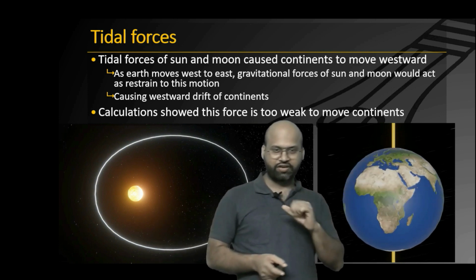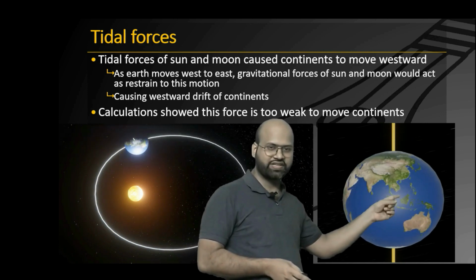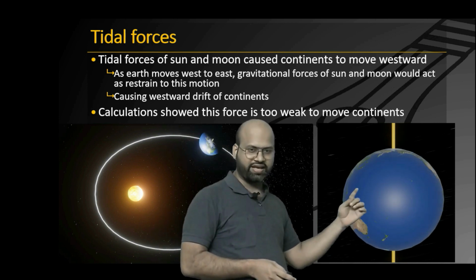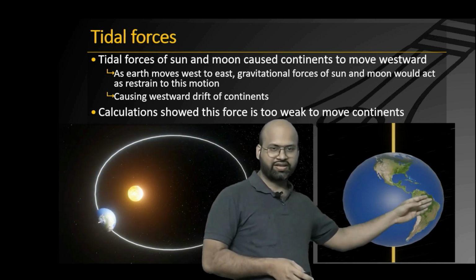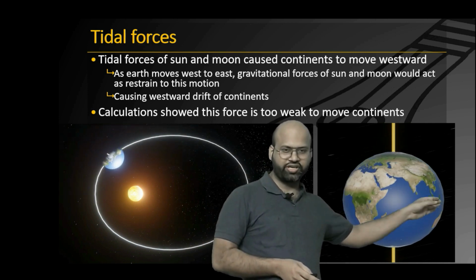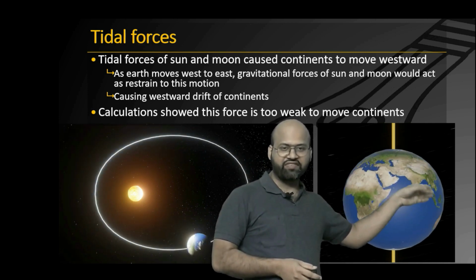Moreover, he said one more thing. Suppose our Sun is located right above here. When our Earth is moving like this, the land masses which are moving west to east will be pulled westwards by the gravitational force of the Sun.